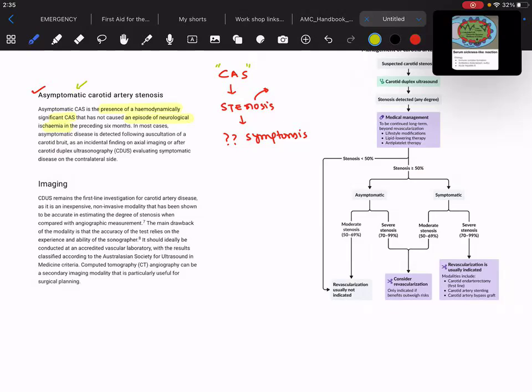So asymptomatic carotid artery stenosis is the presence of hemodynamically significant carotid artery stenosis that has not caused an episode of neurological ischemia in the preceding 6 months. In most cases, asymptomatic disease is detected following auscultation of a carotid bruit, as an incidental finding on axial imaging, or after carotid duplex ultrasonography evaluating symptomatic disease on the contralateral side.